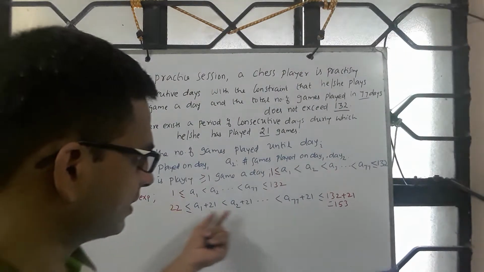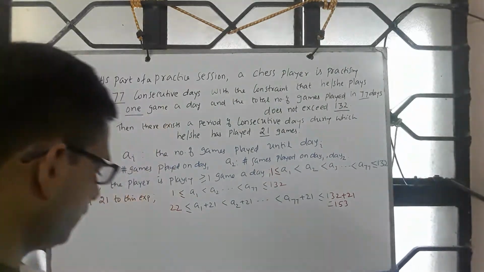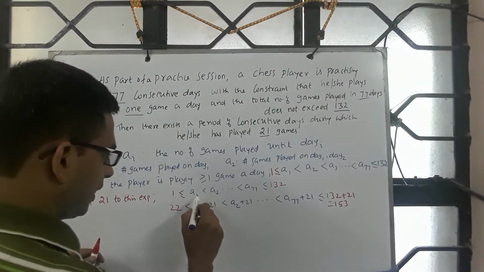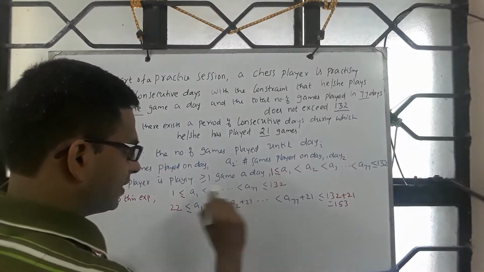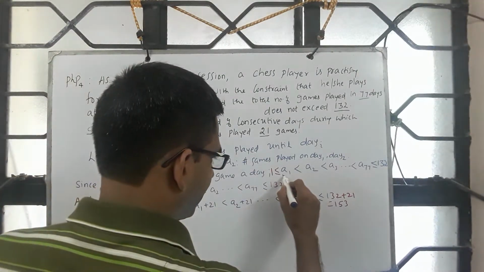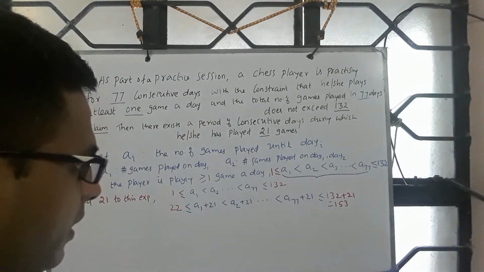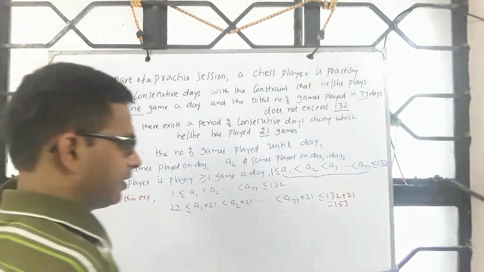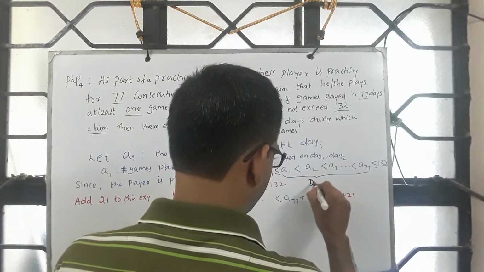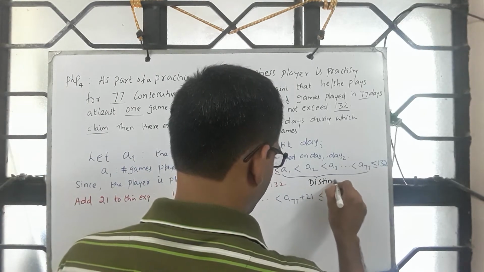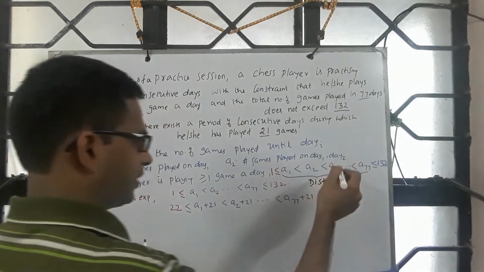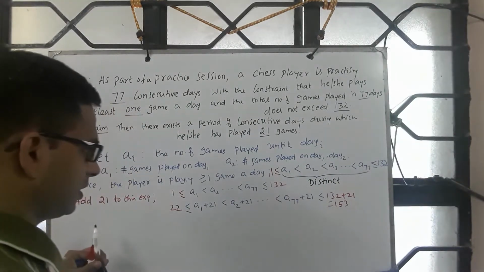Then you get this. Please note, A1 to A77 are all distinct, correct? If you look at A1, A2, A3, they are all distinct, because A2 is strictly more than A1 and A3 is strictly more than A2.